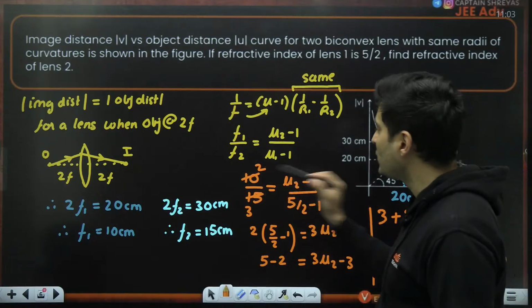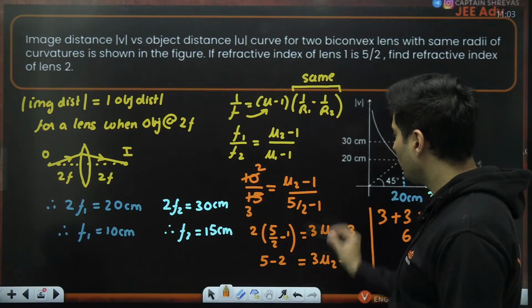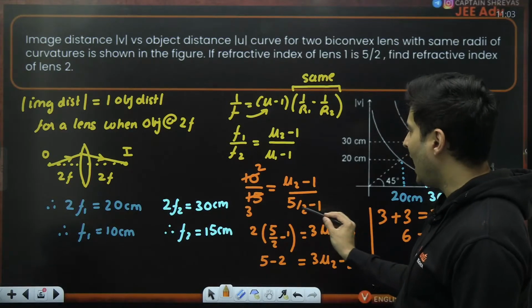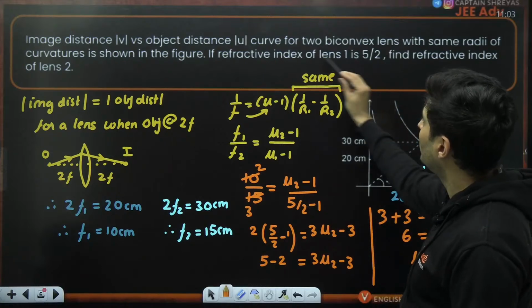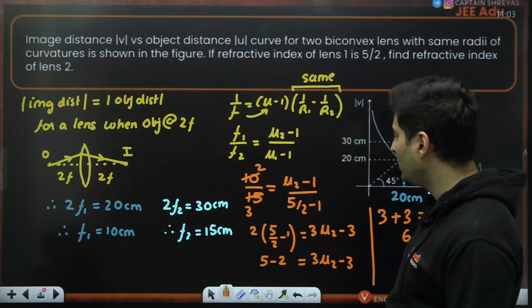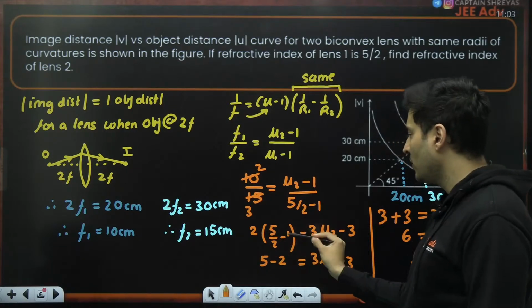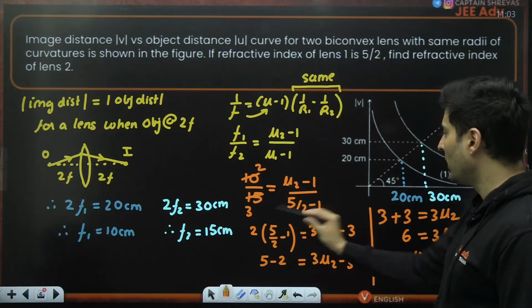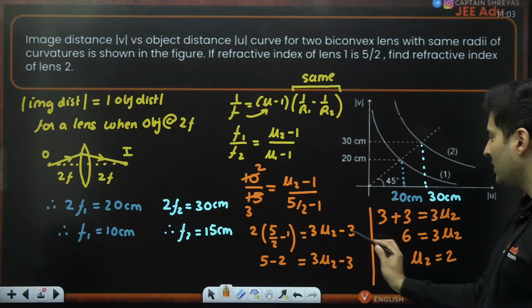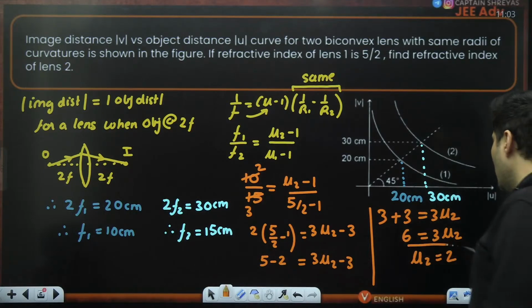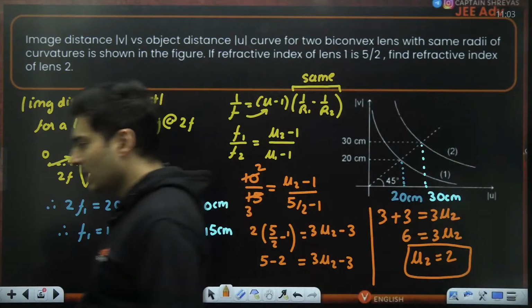So this was 10, this was 15, this was mu2 minus 1, and this was 5 by 2 minus 1, because that is the refractive index of that lens. So you just cross multiply. So 2 into this, 2 cancels, becomes 5 minus 2. Yes, 5 minus 2 is basically 3. Then 3 into mu2 over here minus 3. So minus 3 goes onto the other side as plus 3. 3 mu2 remains. 3 plus 3 is 6. 6 by 3 is basically 2. So the refractive index will be 2 units.